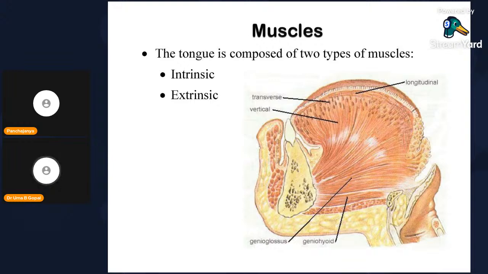Then deep to it is the inferior longitudinal muscle. Whenever it contracts, it pulls the apex down, making the dorsum of the tongue more convex, and it is going to occupy the oral cavity.